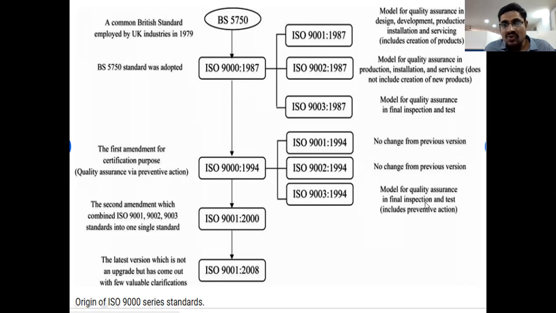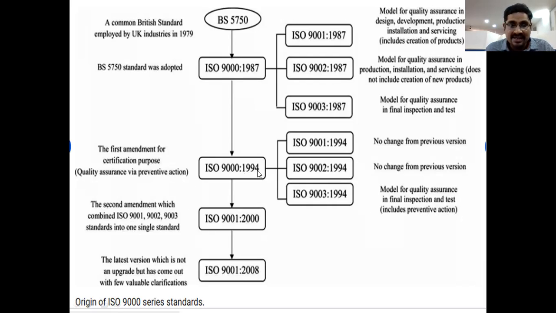So here, model for quality assurance in final inspection and test includes preventive actions. Some changes are added. Some of the rules and regulations were added in the 9003 series compared with the 1987 9003 series. That's right. In the 9003 series, 1994, some rules and regulations were added. So in these two series we have no changes, while in this third series some changes were added in 1994, right? So preventive actions will be added here.